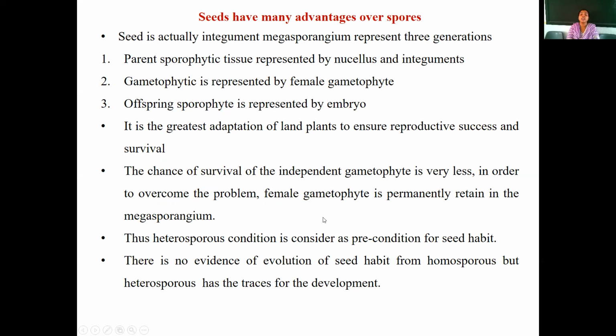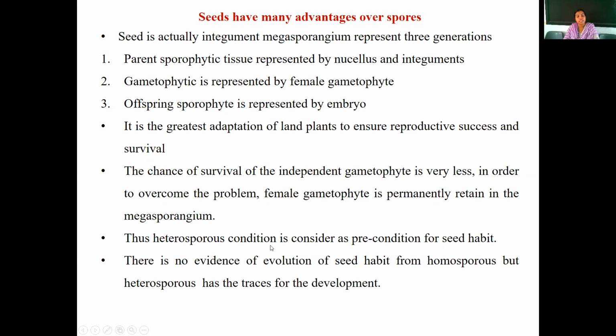If the female gametophyte also had to move like the sperm cell, there would be a lower chance of fertilization. So the motility here is taken only by the sperm cell, whereas the female gametophyte is permanently fixed in the megasporangium. So whichever sperm cells come, they will definitely meet the egg cell present in the female gametophyte. That's why, to avoid the lower chance of fertilization, the female gametophyte is permanently kept inside the megasporangium.